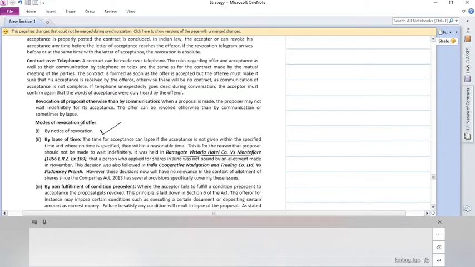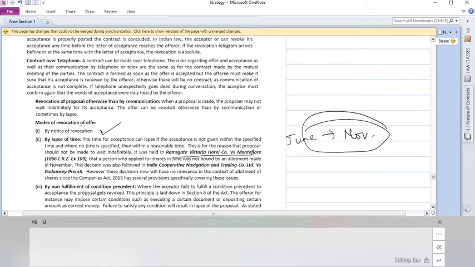The same decision was followed in India Cooperative Navigation and Trading Company Limited versus Padmasey Premji. You can't say you applied for shares in June, they come back in November and then say take the shares. That's not permissible. There should definitely be some time limit, after which the offer will lapse.